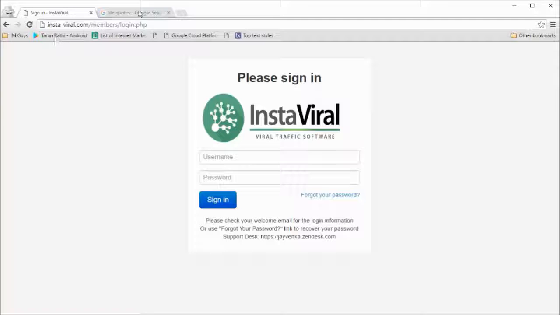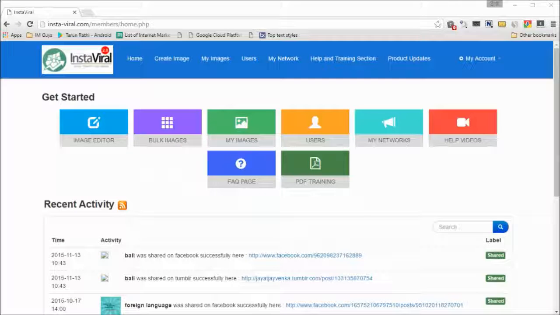So when you go to the InstaViral page, you will see a username and password asking you to log in. So let's log in and see the home screen again. So here I have logged in and I'm on the InstaViral homepage, and here you can see all the different options that we have. Image editor to create images manually if you want, bulk images to generate images automatically on 100% autopilot.